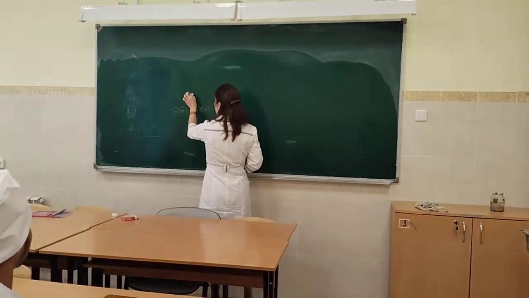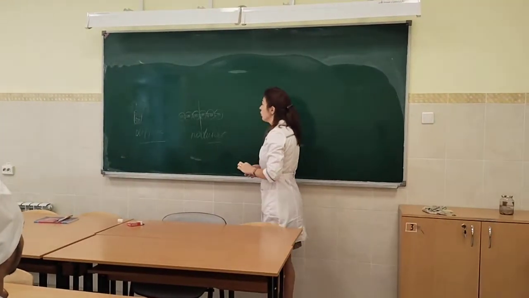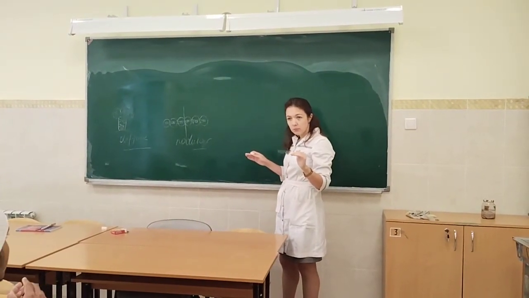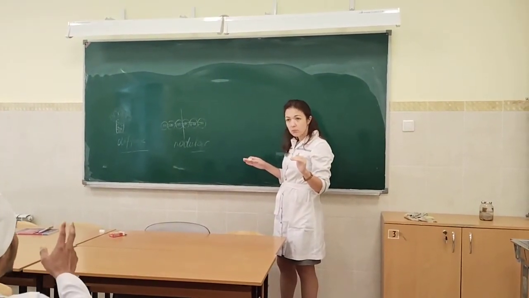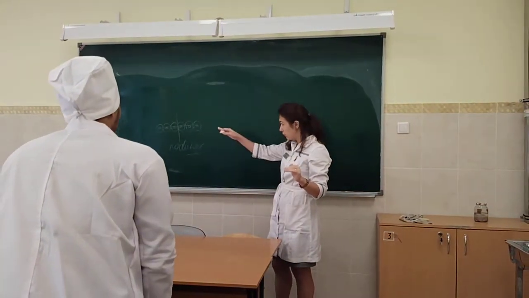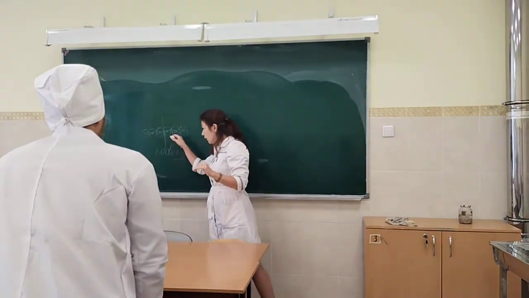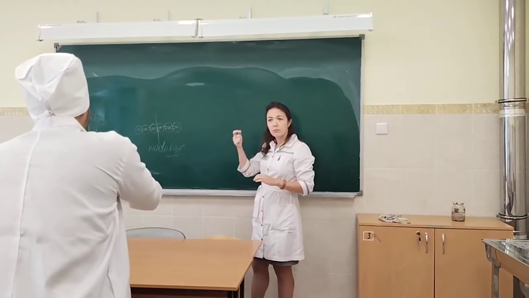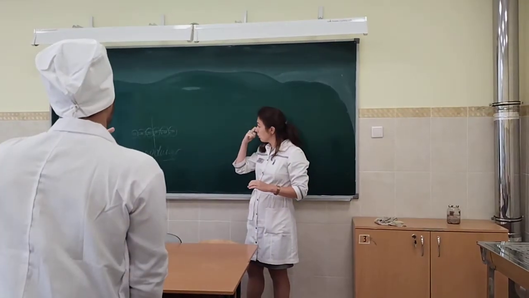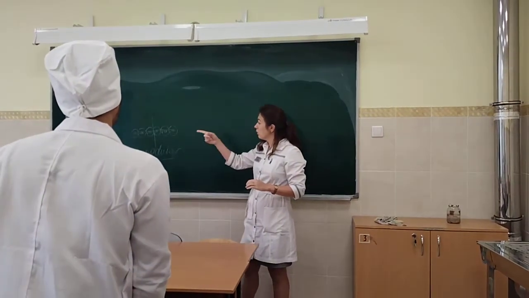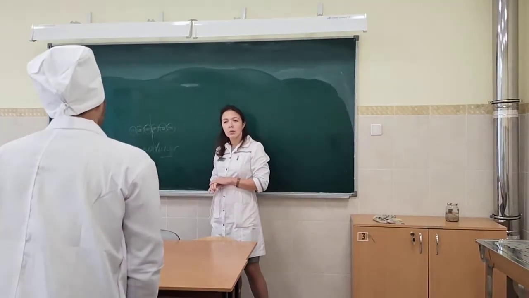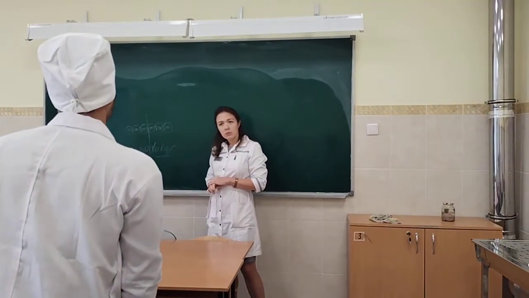For example, what will happen if we cut this earthworm into 2 halves? There is no transformation because the nodes are divided. What will happen with this part of the worm and this part of the worm? Cells are present. Will the worm die or not? No. What will happen?